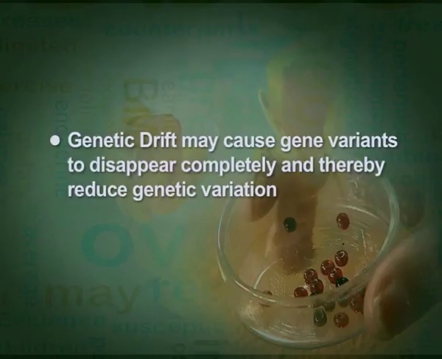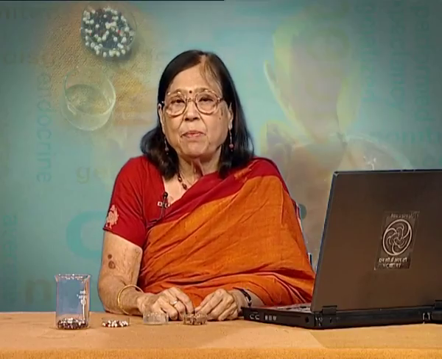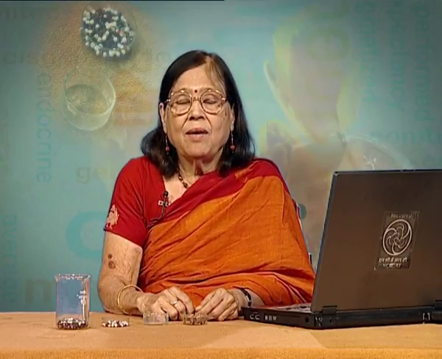Genetic drift may cause gene variants to disappear completely and thereby reduce genetic variation. Let me explain this statement with the example which Mendel did, tall plant and short plant. Since we have two variants in the offspring, we get both types.